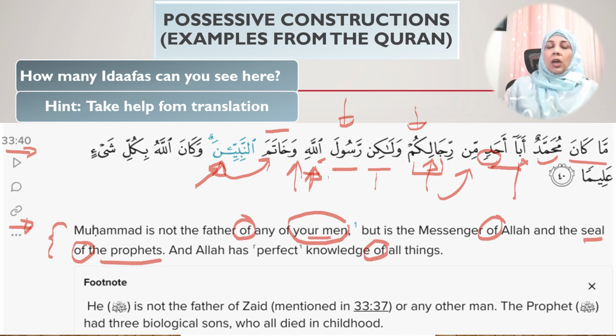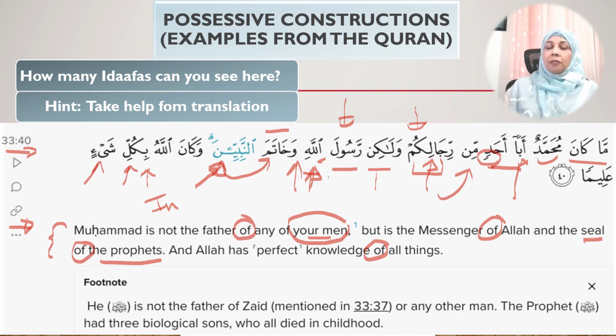Okay, wa kana Allahu, and here it is saying Allah has perfect knowledge, right? So here it is bi means in, it's a preposition. Kulli means everything, and shay'in means things. So in everything. Okay, so this is the mudaf ilayhi right here.